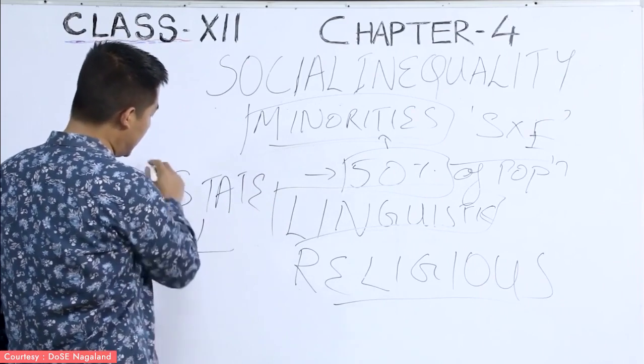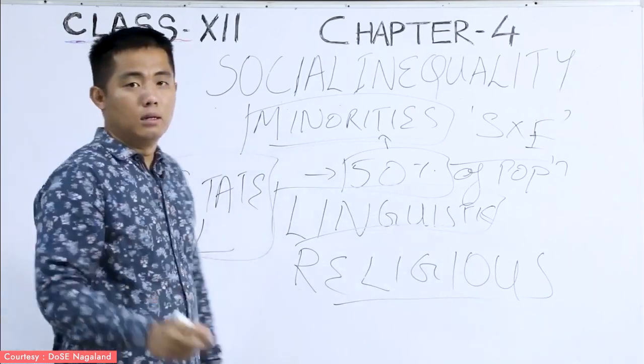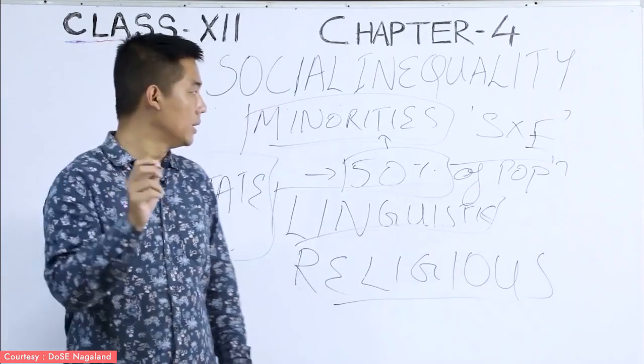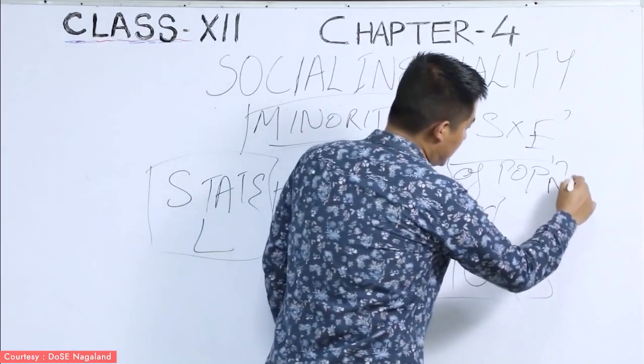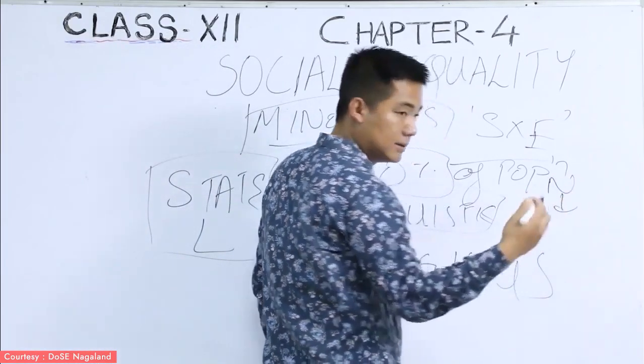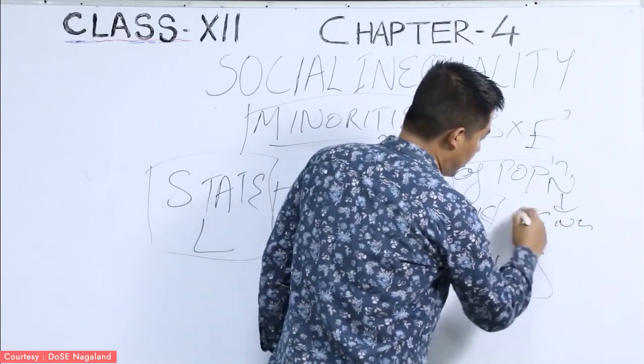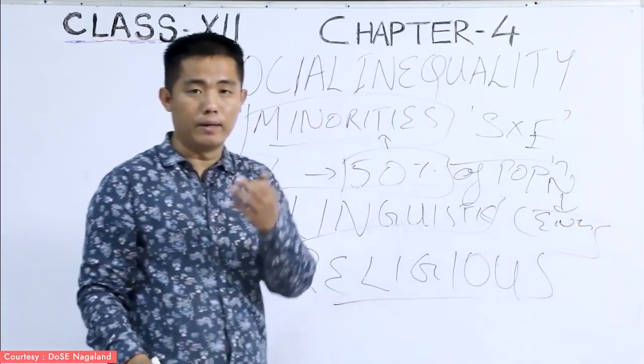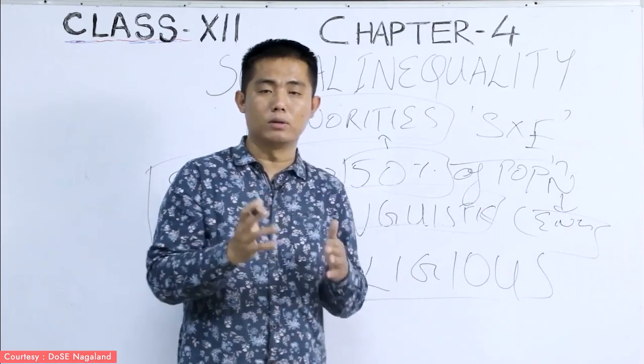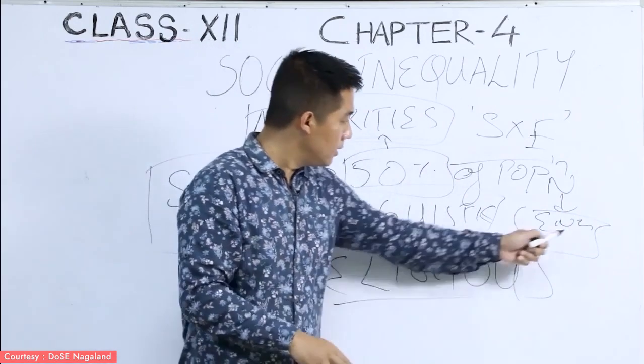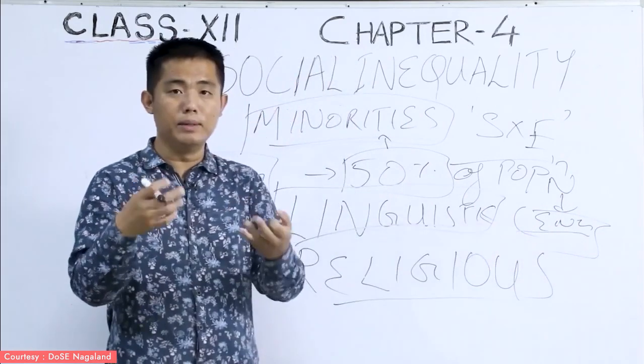What is this state language here? For example, the state of Nagaland has said that English is the official language of Nagaland, where the documentation and all the paperwork will be written in